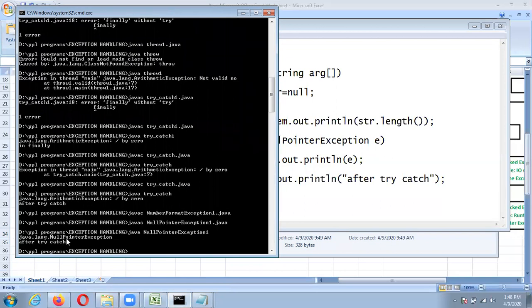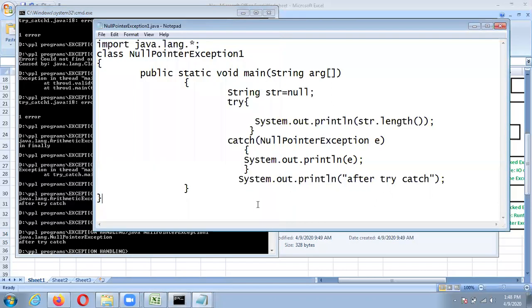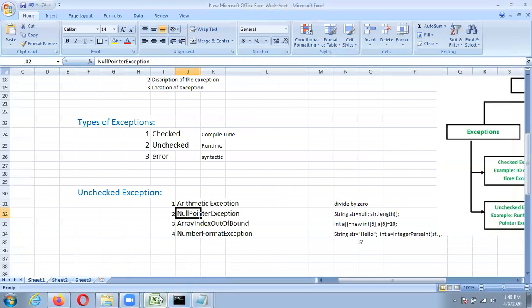So there is a java.lang.NullPointerException, and after try catch, here I am writing this line, so it is executed.